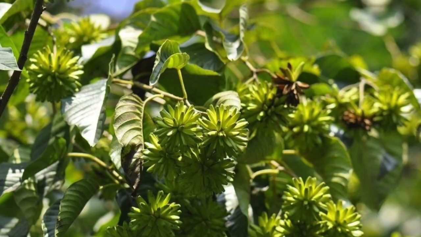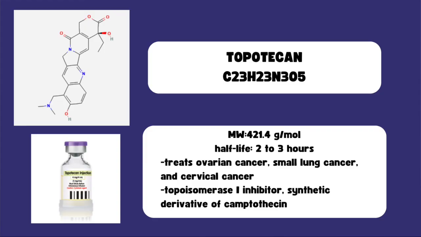Now let's dive deeper into understanding the usage of topoisomerase inhibitors. So topoisomerase 1 inhibitor drugs mainly originated from a plant called camptothecin, and there's 2 types of FDA-approved drugs. The first one is called topotecan with a molecular formula of C23H23N3O5 and has a molecular weight of 421.4 grams per mole. It's also administered through intravenous infusion with a half-life of 2 to 3 hours. Intravenous infusion just delivers the medicine directly to the bloodstream.